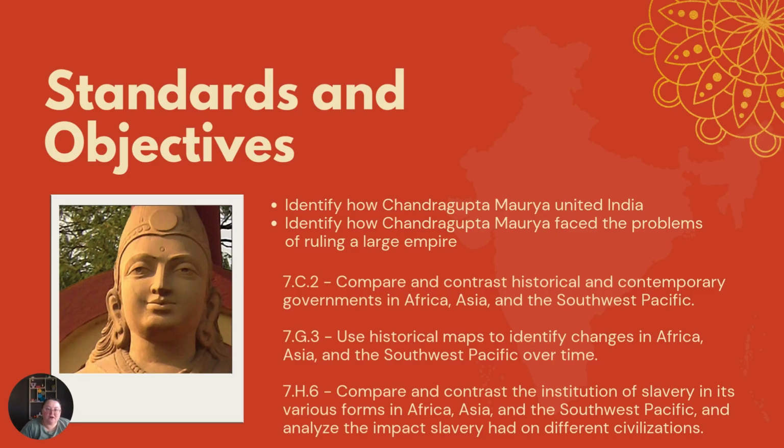Our objectives are identify how Chandragupta Maurya united India and identify how Chandragupta Maurya faced the problems of ruling a large empire. We have three standards: compare and contrast historical and contemporary governments, we're looking at Asia, use historical maps to identify changes in Asia, and compare and contrast the institution of slavery in its various forms.